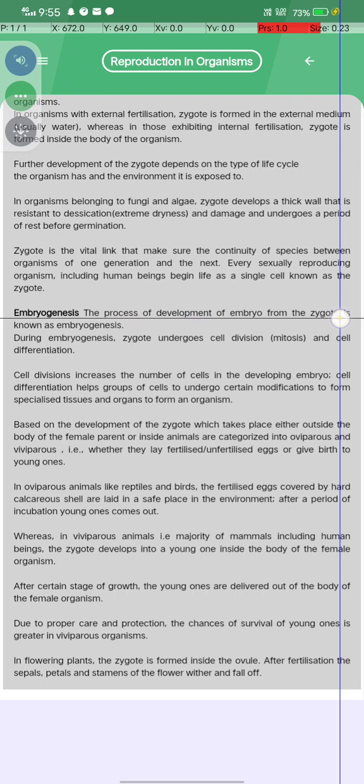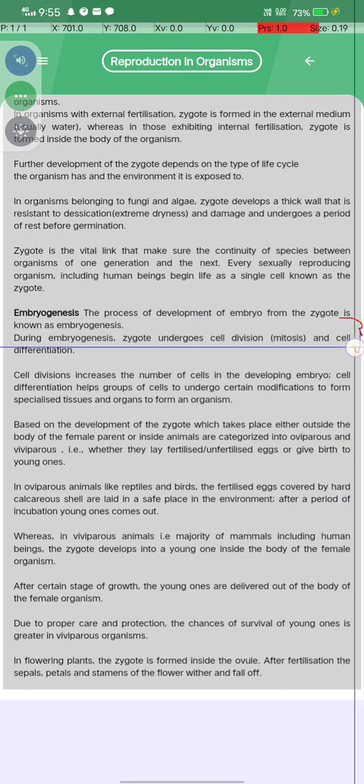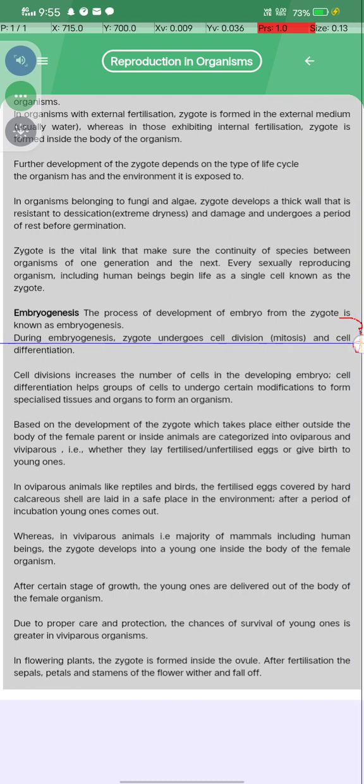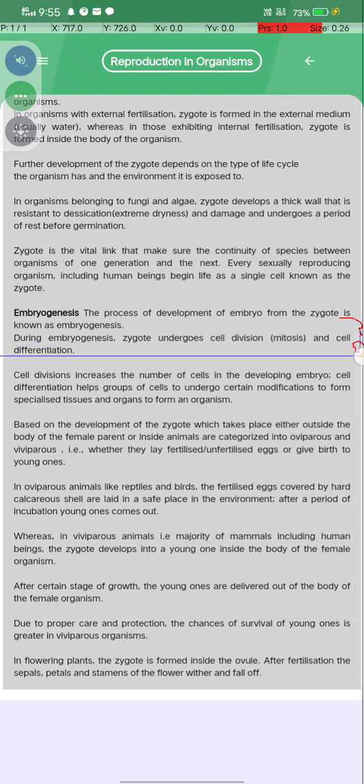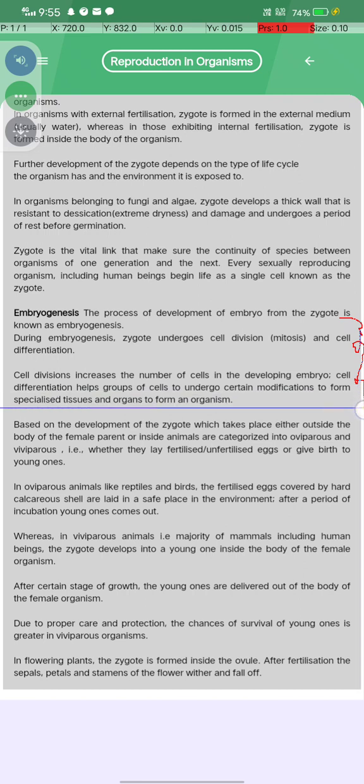एम्ब्रियोजेनेसिस क्या होता है? The process of developing an embryo from the zygote is known as embryogenesis, and during embryogenesis the zygote undergoes cell division (mitosis) and differentiation. The cell division increases the number of cells in the developing embryo, and cell differentiation helps groups of cells undergo certain modifications to form specialized tissues and organs to form an organism.